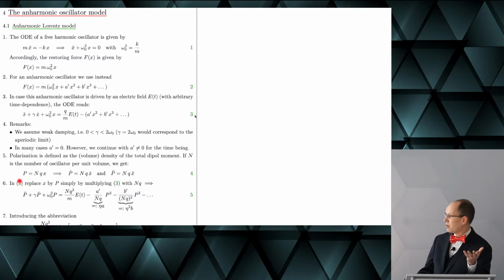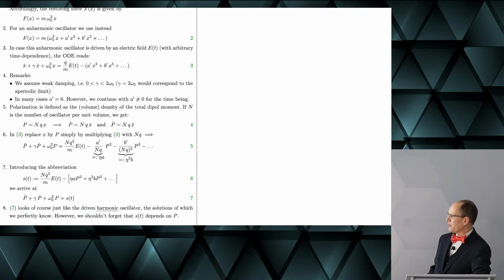Then we have the polarization, and of course, we can also write down the derivatives. Then this differential equation, equation 3, becomes this equation, which is the one with which we have to deal now.